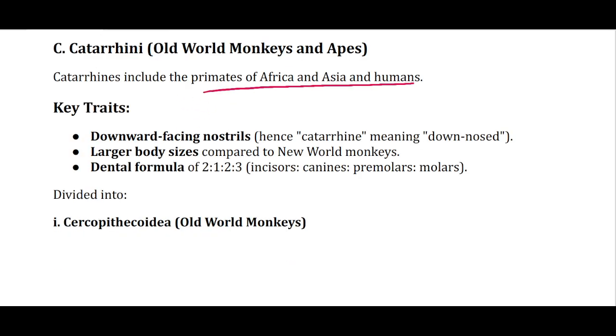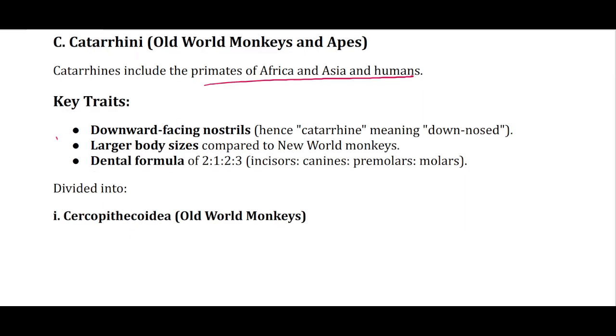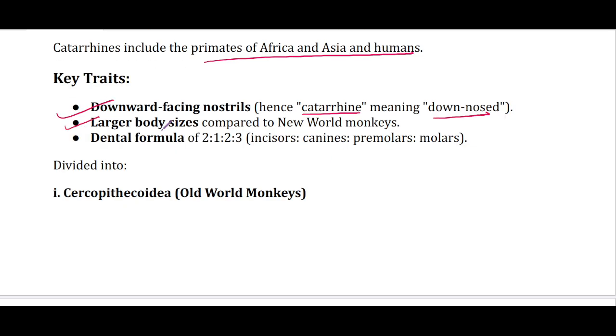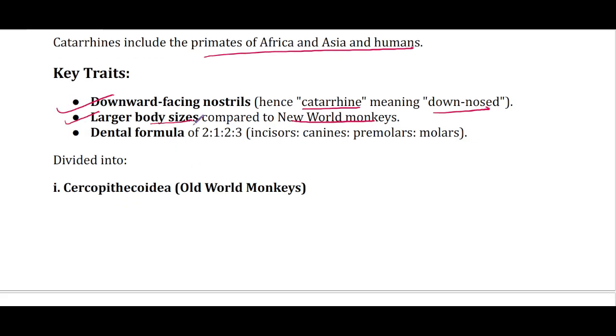Now, key traits: they have downward facing nostrils, hence they are known as catarrhine, means down-nosed. They have larger body sizes compared to New World monkeys, and their dental formula is 2123. Incisors: two incisors, one canine, two premolars, and three molars.